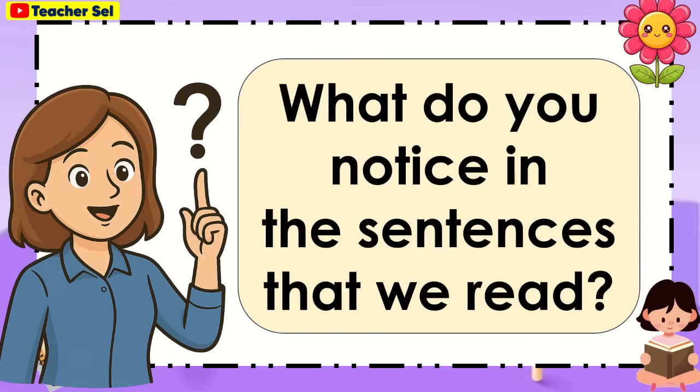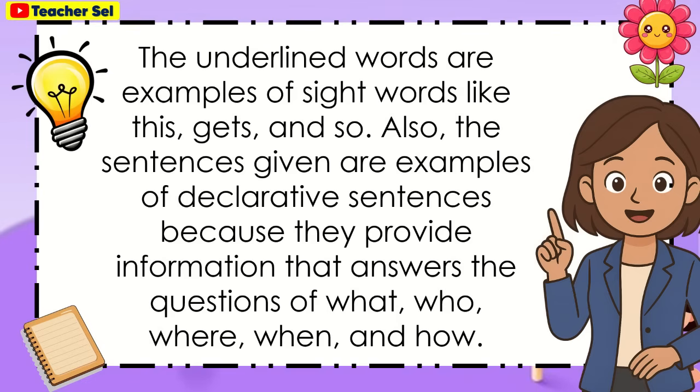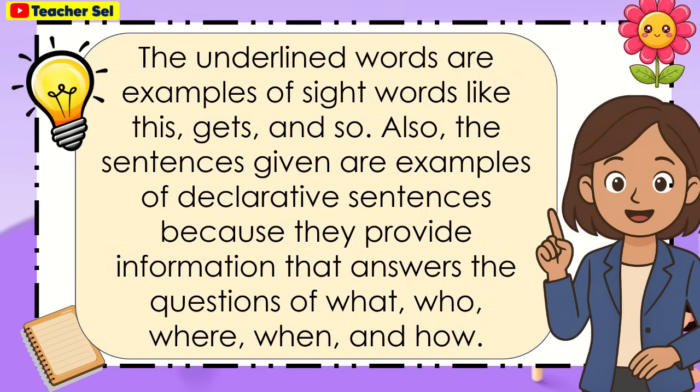What do you notice in the sentences that we read? Yes, very good. The words that are in bold or black have their medial vowel sound like cup, sun, and mug. The underlined words are examples of sight words like this, gets, and so.